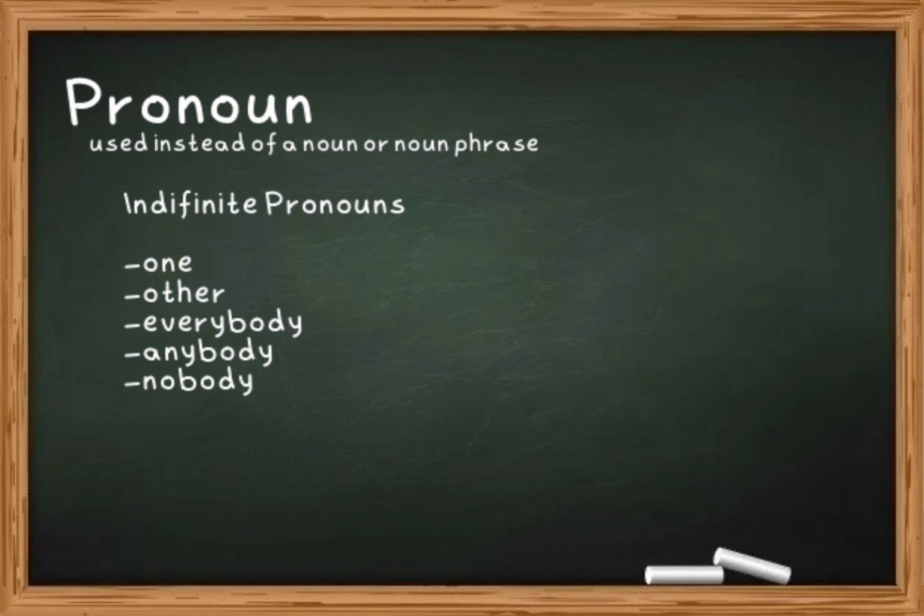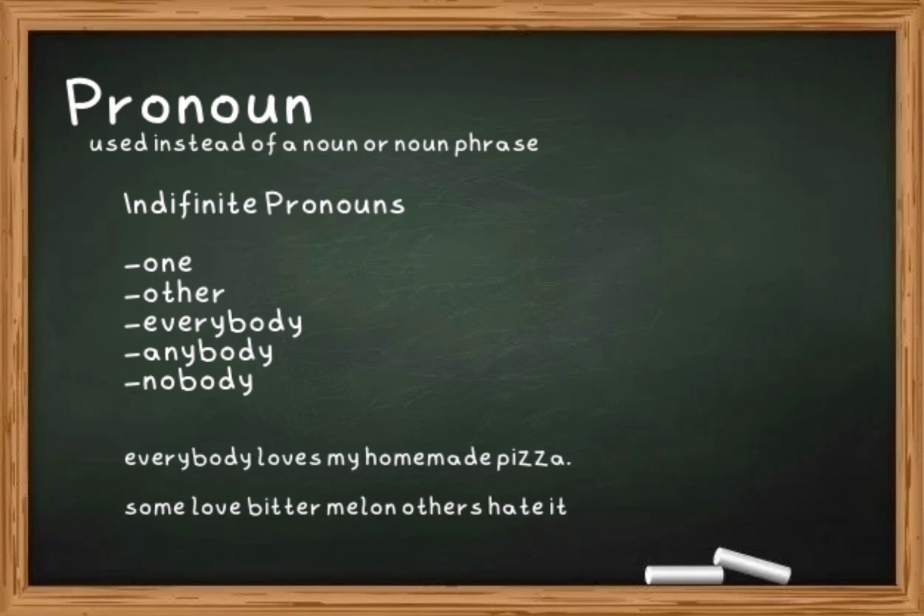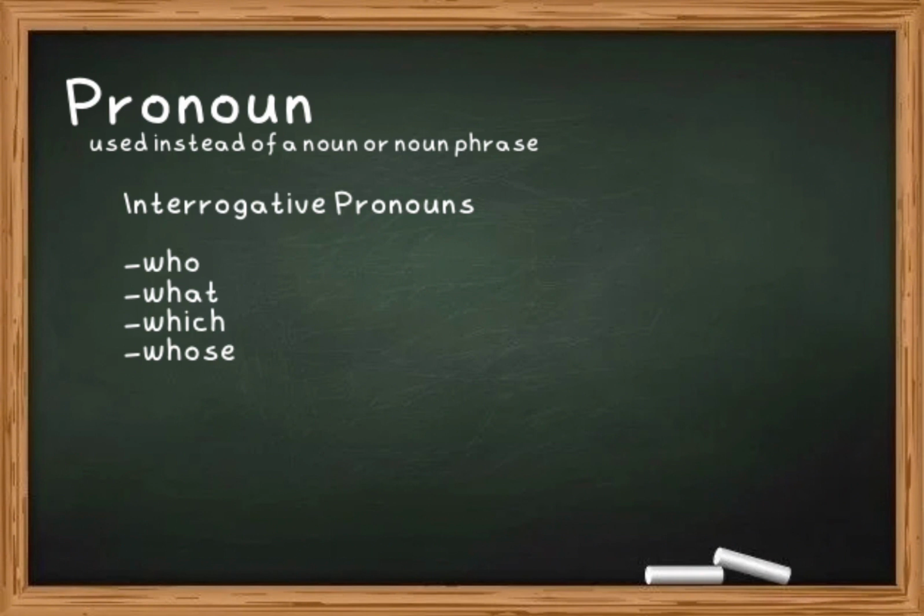We also have indefinite pronouns, and these are used when the person or thing doesn't need to be specifically identified. For example, one, other, everybody, anybody, nobody. An example, everybody loves my homemade pizza. Or some love bitter melon, others hate it. Other types include interrogative pronouns like who, what, which, and whose.